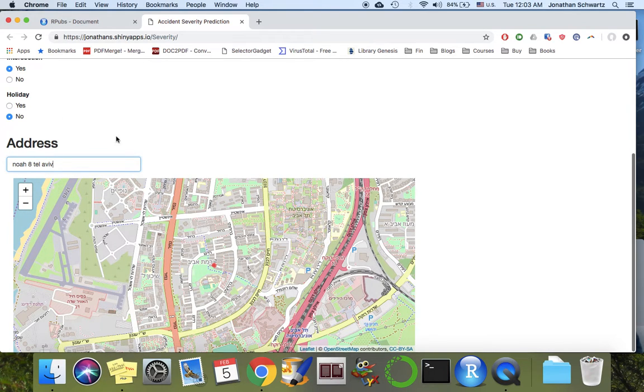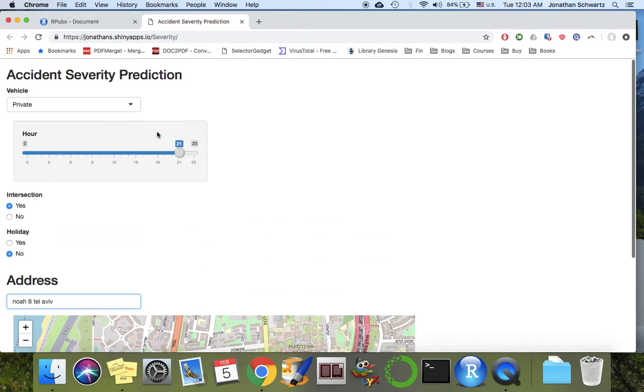Alright, so I put in another address. This is basically how it works. We put in the text, and then we have this geocoded. It geocodes latitude and longitude, and then we have type of vehicle, like a bicycle.